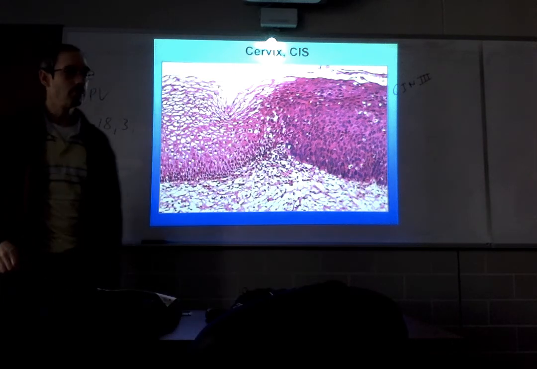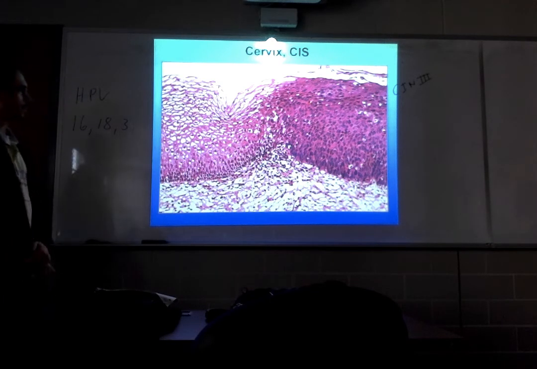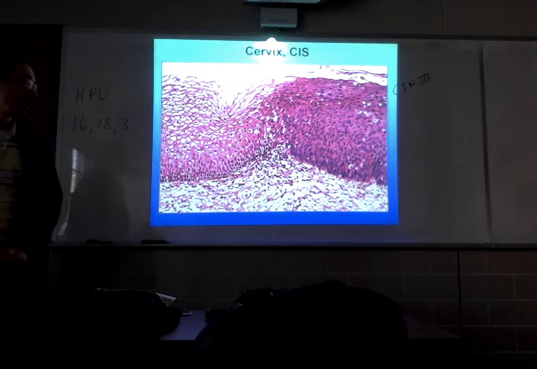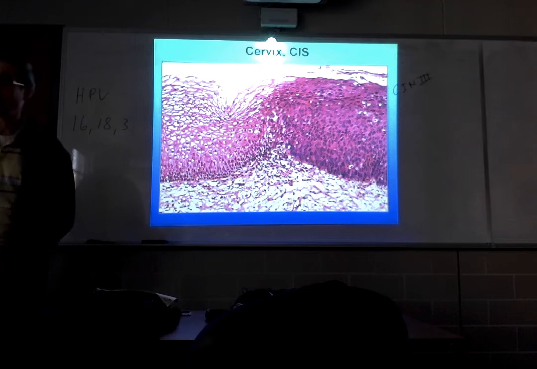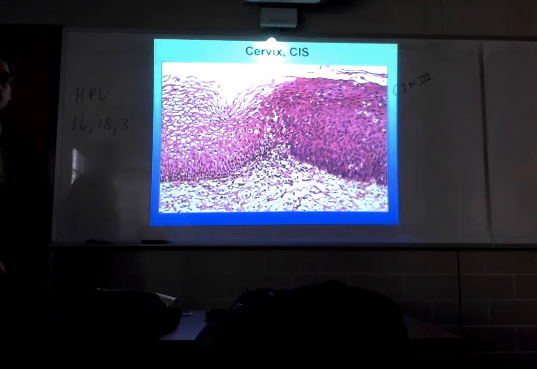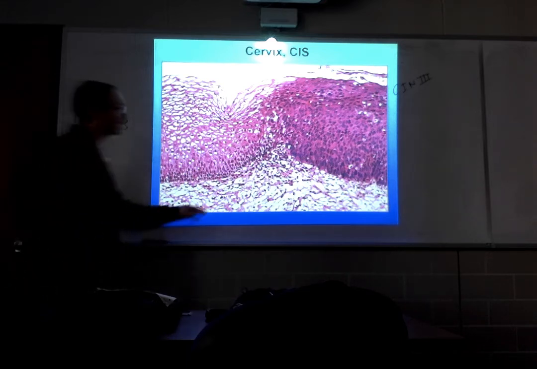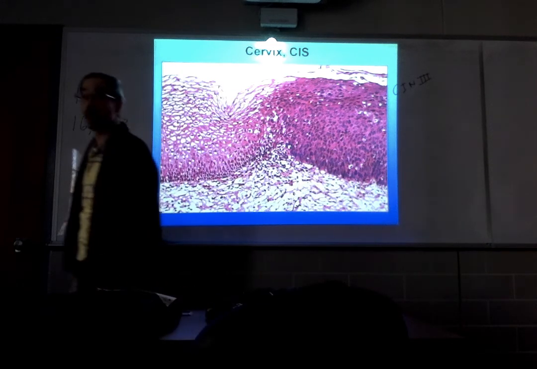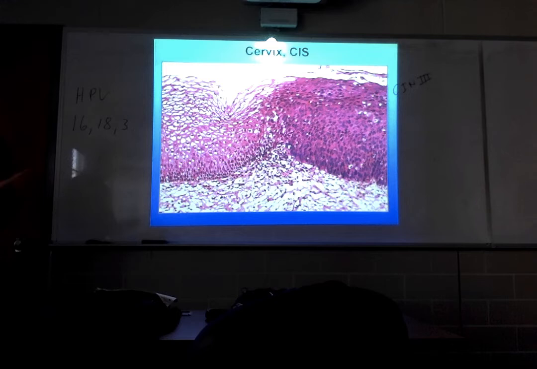Okay. What can happen here? Well, we've got full thickness dysplasia. This is carcinoma in situ for sure. Best possible thing that could happen: the woman's immune system can recognize these cells as being abnormal. And sometimes, if the woman's lucky, the immune system will attack these cells and completely destroy them, replacing the dysplastic cells with normal cells. You can actually see that's happening here.